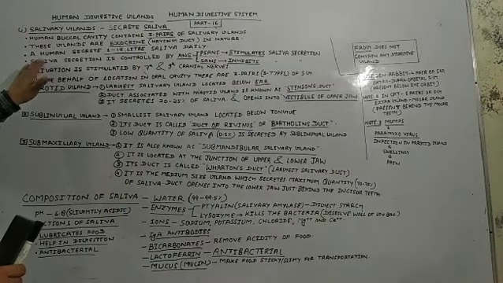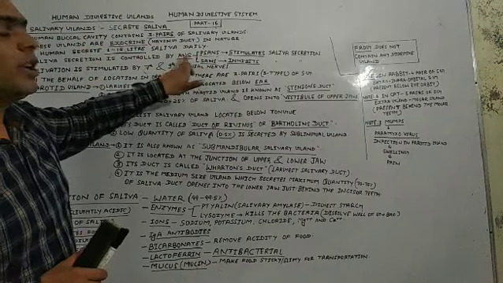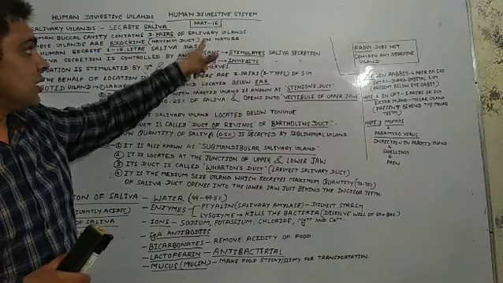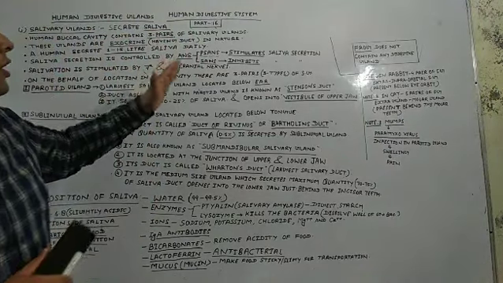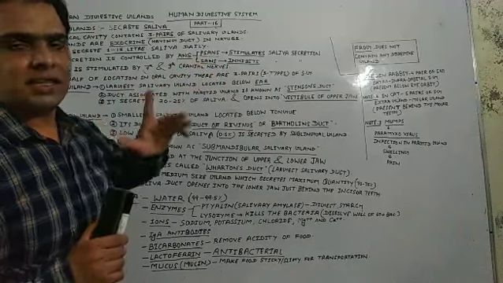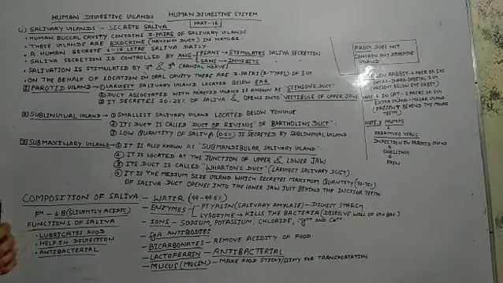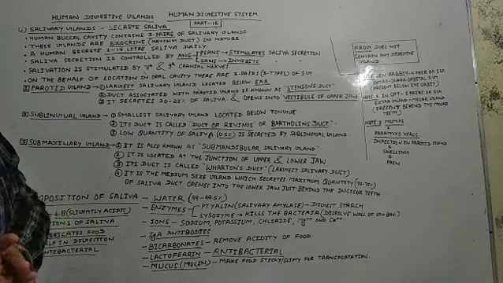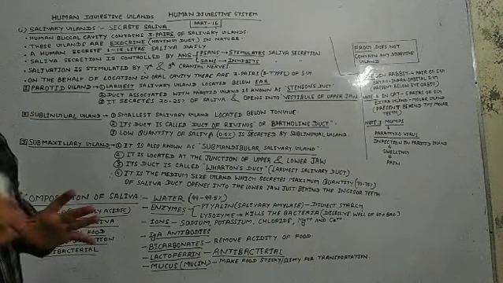So students, always remember that saliva secretion is controlled by ANS. ANS stands for autonomic nervous system, and it is of two types. First one is the parasympathetic autonomic nervous system that stimulates the saliva secretion, and second one is SANS, the sympathetic autonomic nervous system, that inhibits the extra saliva secretion. Clear? So this is the role of our ANS.